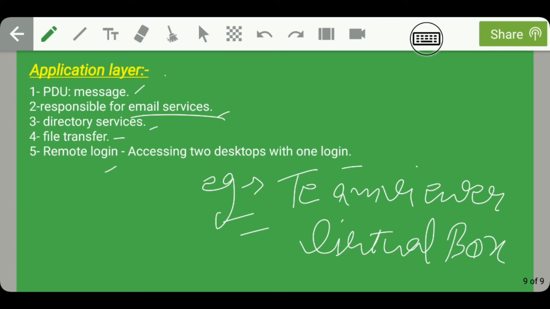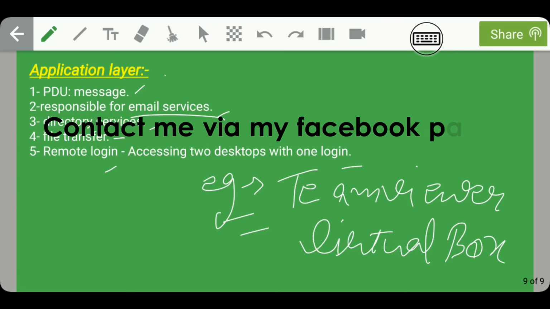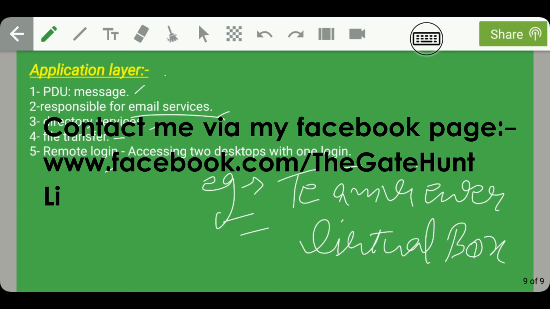So alright guys, this is the end of OSI reference model, and we can surely expect a question in IES exam from OSI reference model. So what is a reference model? It is a blueprint of how data transfer is taking place between sender and receiver. So alright guys, that's it about ICT networking. From the next lecture, we will start with the next chapter in information and communication technology, which is ICT networking security or ICT information security.